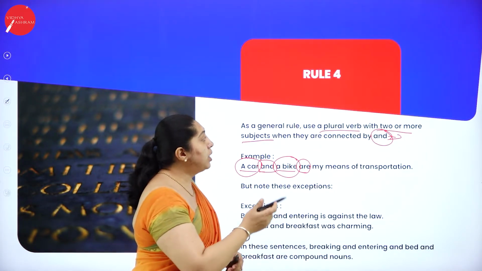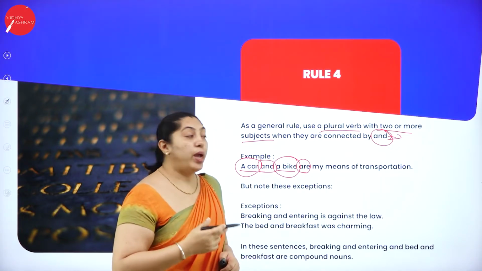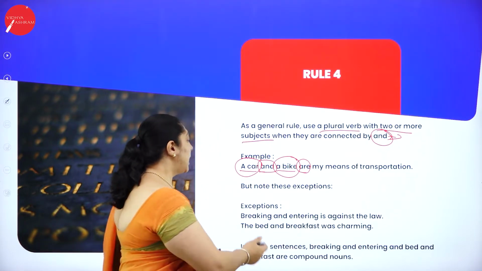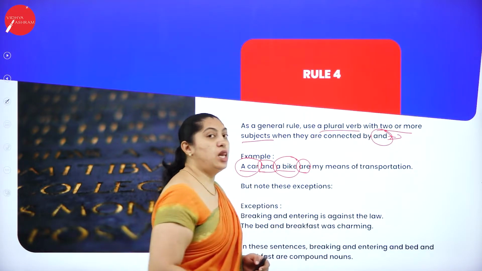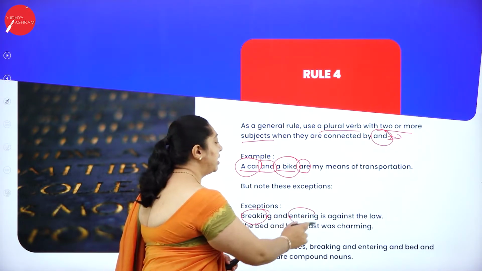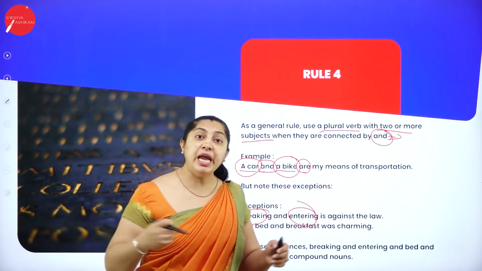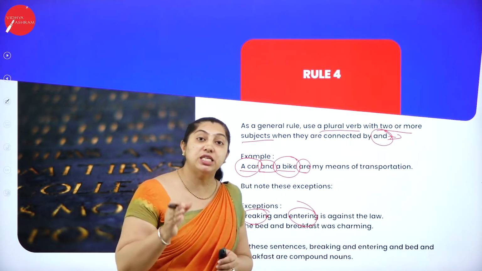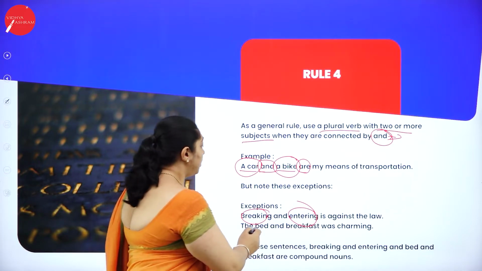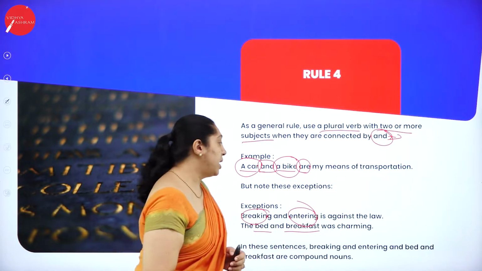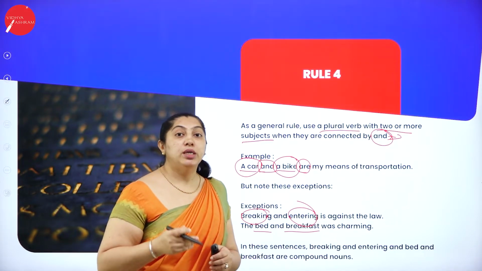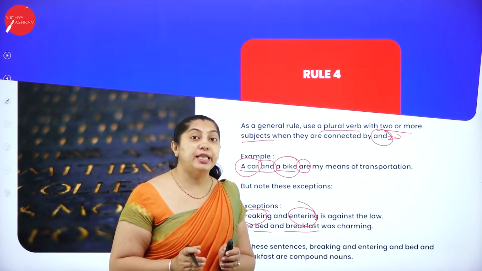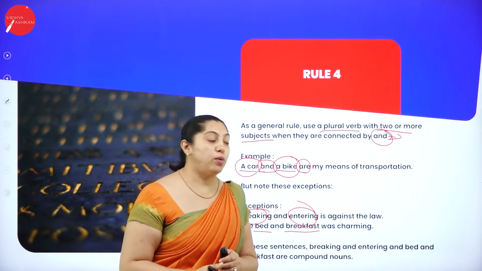But there is an exception to using the plural verb with two or more subjects connected by and. What is the exception here? See, breaking and entering is against the law. Breaking and entering doesn't have any difference; the action happens at the same time. You cannot find two subjects there. It is a singular subject. Also, the bed and breakfast was charming. In the second sentence also, the bed and breakfast is singular, so you cannot say it is in a plural form.